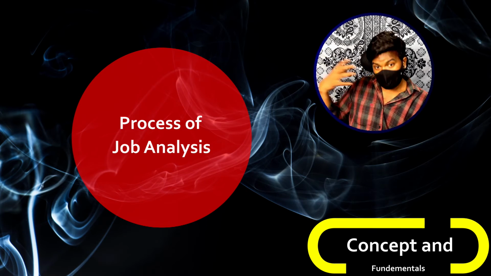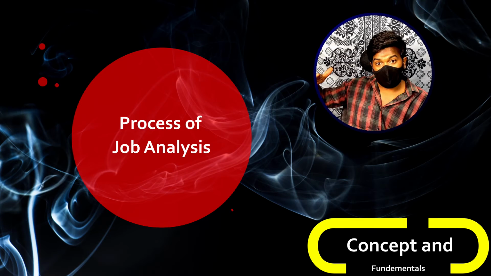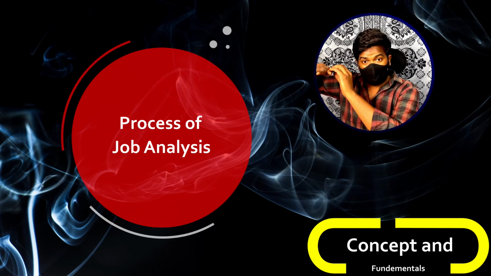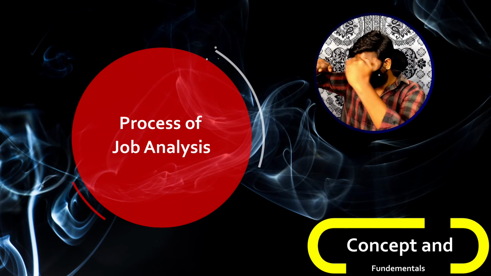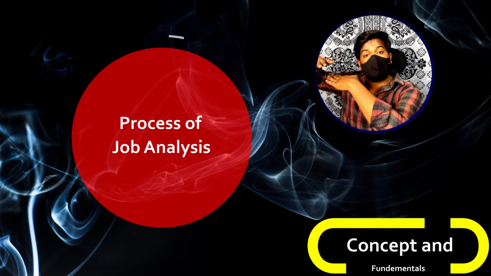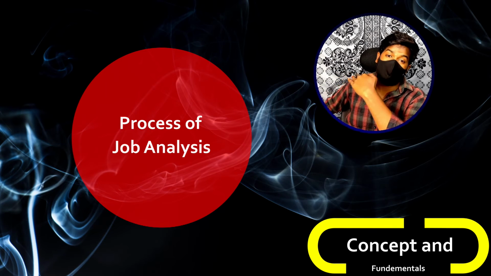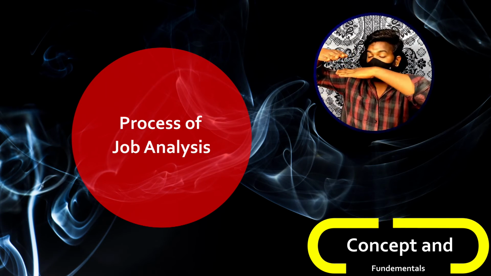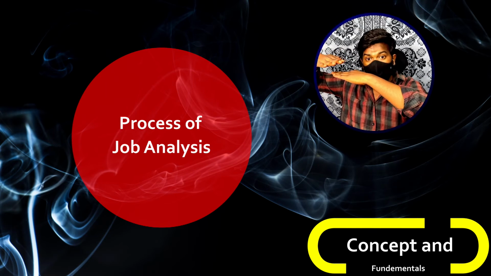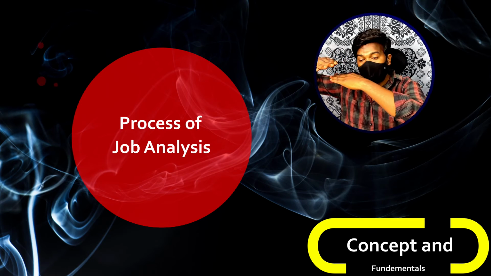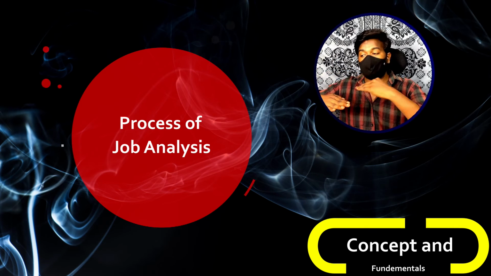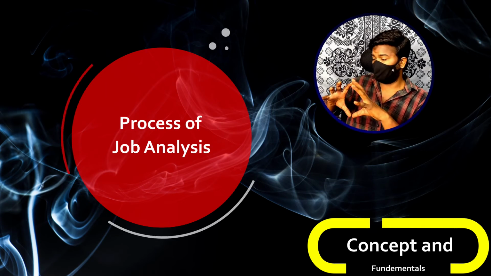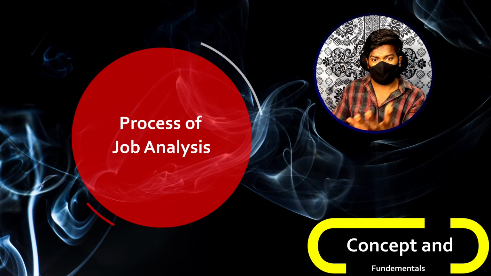In this way, in the first step of the process of job analysis, you establish your objectives. In the second step, you choose all the jobs for which you will do job analysis. In the third step, once you have your objectives, once you have all the jobs in your mind that you actually want to do job analysis for, the next thing is you go out and collect the information for each and every job that you want to change.